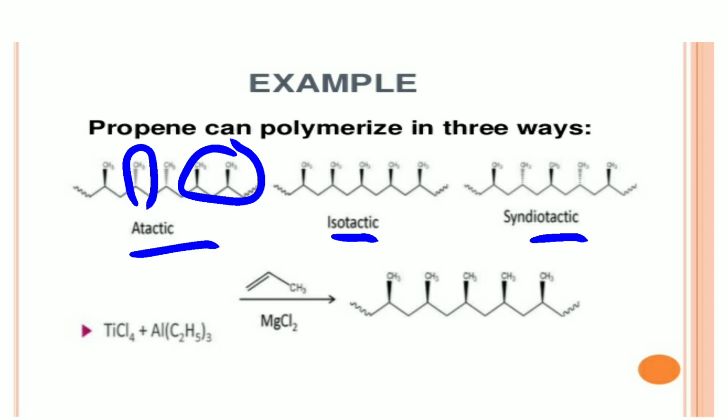Okay, here this titanium TiCl4, which is reacted with Al(C2H5)3 in the presence of this propene compound, we get this type of alkane. This is called the isotactic process. This is the isotactic compound. That means if you take titanium tetrachloride and triethyl aluminum and react it with propene in the presence of MgCl2, we get the polymerized alkane, and that polymerized alkane is in an isotactic manner.